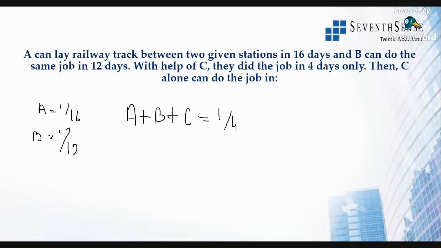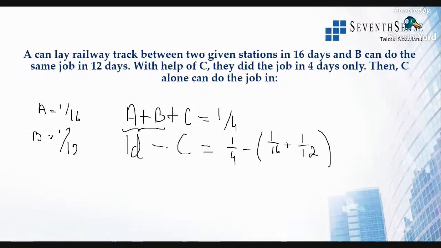Now we will get to know how much C works alone. So C alone will be 1 by 4 minus of 1 by 16 plus 1 by 12. That is A plus B, we know, that is given. So in 1 day we'll know how much work C completes.